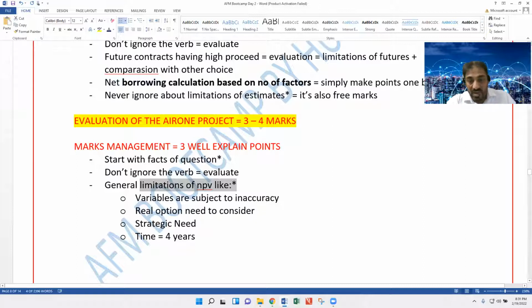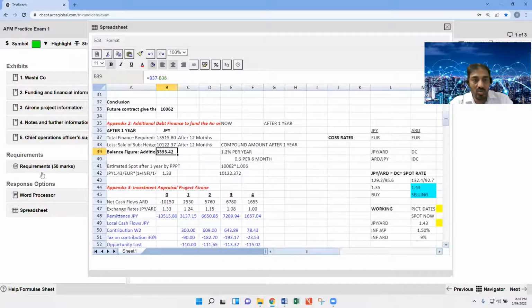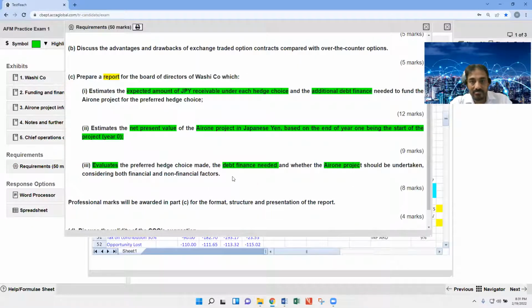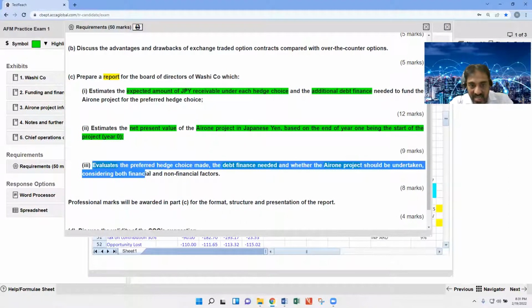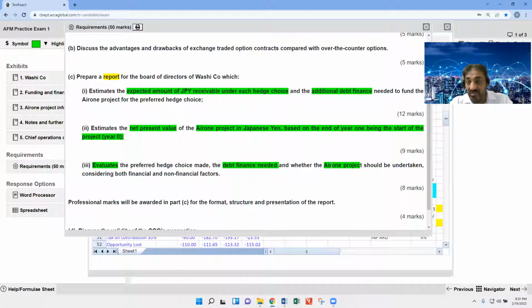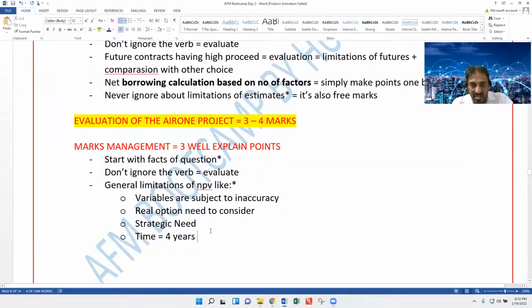And one very important thing you shouldn't ignore here: the examiner mentions evaluate. These are all the things with the financials, but also non-financial factors, especially when you are discussing here. So you have to mention at least 1 or 2 non-financial points,